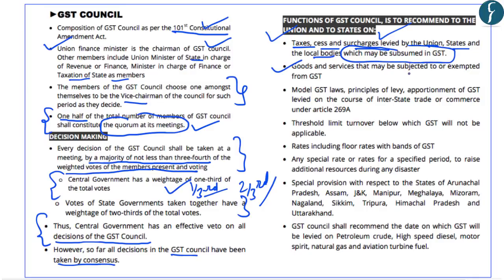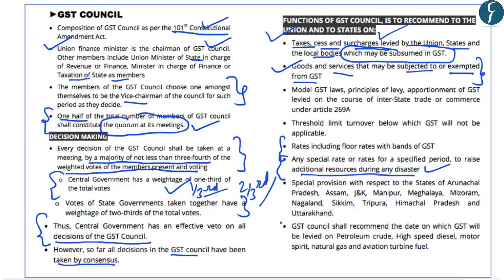Further, this council can take decisions on various goods and services that may be subjected to or exempted from the GST. So any exemption of goods from the GST tax regime will also be recommended by the GST Council, and hence the decision will be collective of the central and the state governments. Further, it decides the various rates of the GST and also any special rate or rates for a specified period to raise additional resources during any disaster.